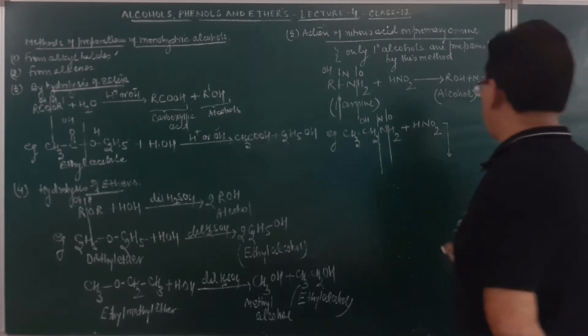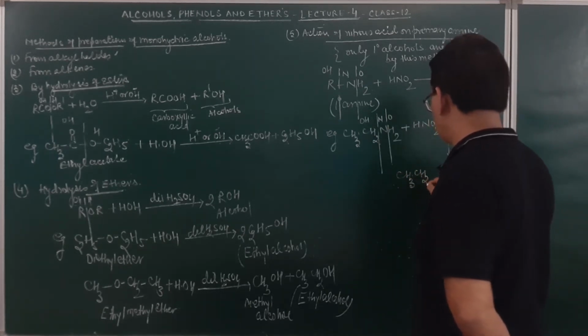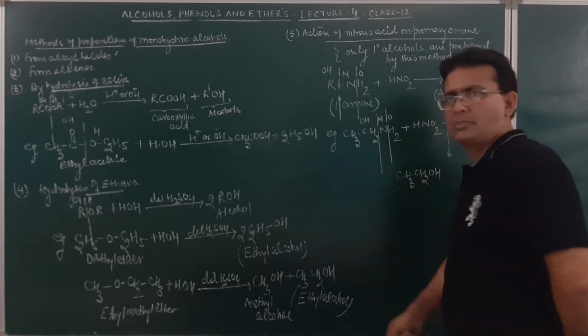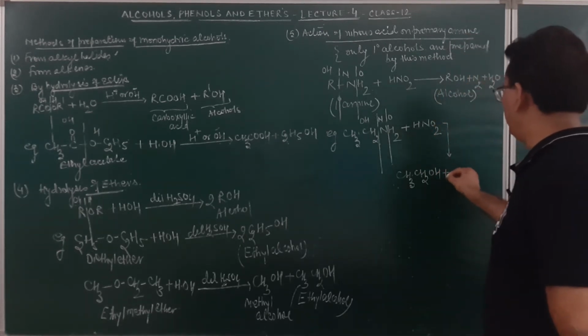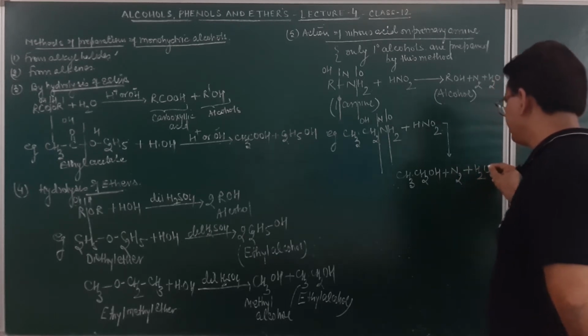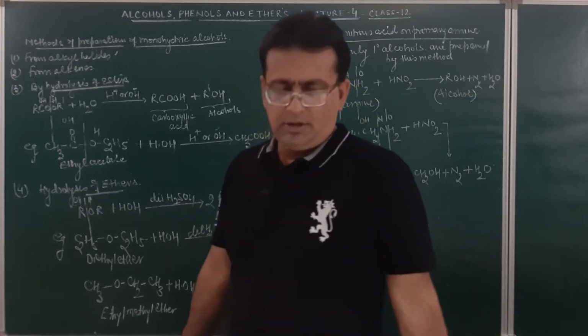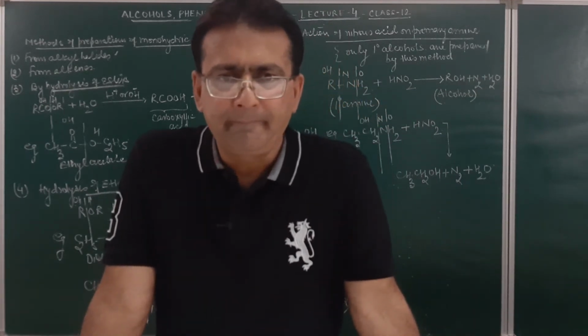So the product obtained over here will be ethyl alcohol plus nitrogen plus water will be given out. I think I shall be clear. Is it clear?